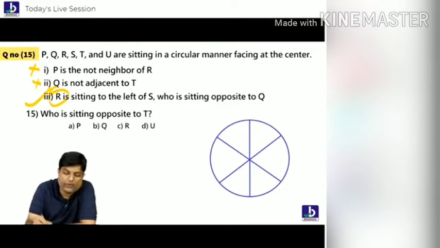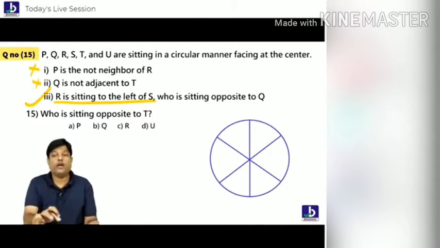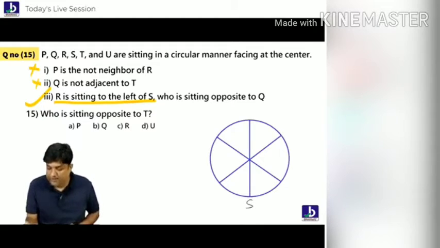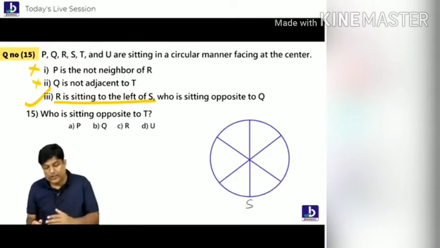So what do I do? Let me put the first statement. R is left side of S. Of S. Don't forget that. Put S first. Most of the people don't put S first. This is basic common sense, that R is left side of S. So I'll put S first. Now you tell me, where is R?